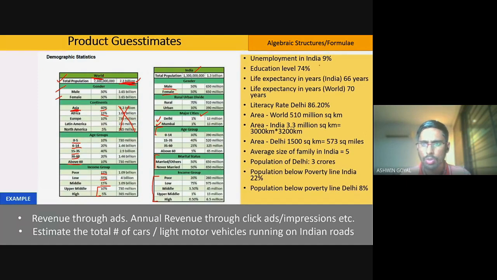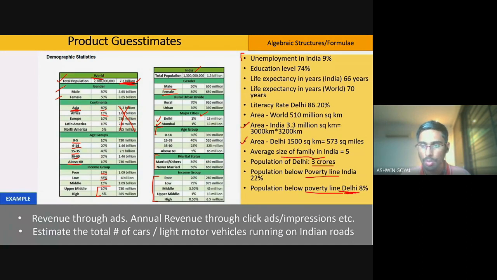And just to again reiterate the same fact, I just want to mention that you need to learn numbers like area of India, area of Delhi, right? These are basic numbers which you should at least have an idea of, so that when you're solving questions that require some of these estimates, it becomes easier for you. Average size of family in India is 5, then population of Delhi is about 3 crores. Above and below poverty line, right, in India and in Delhi.